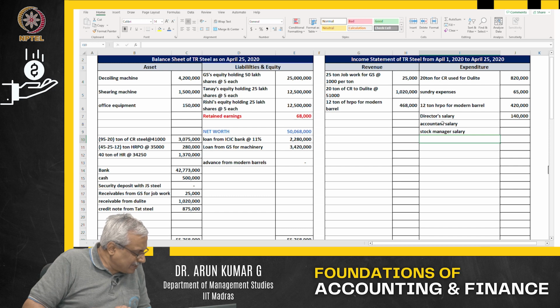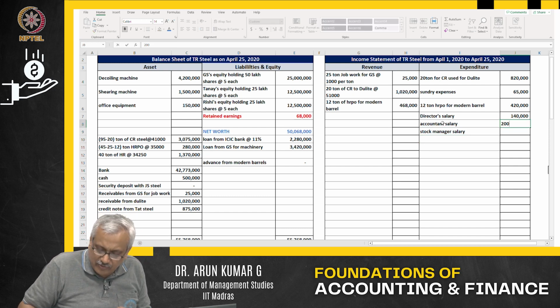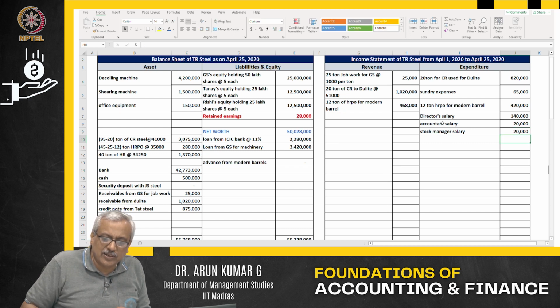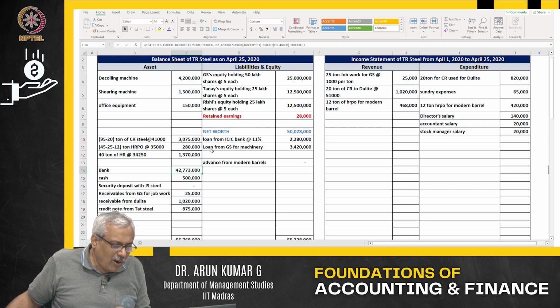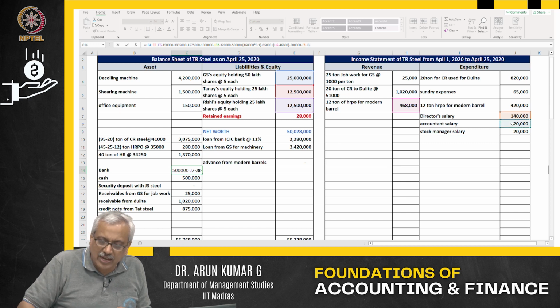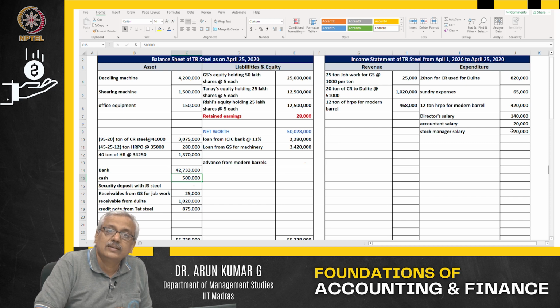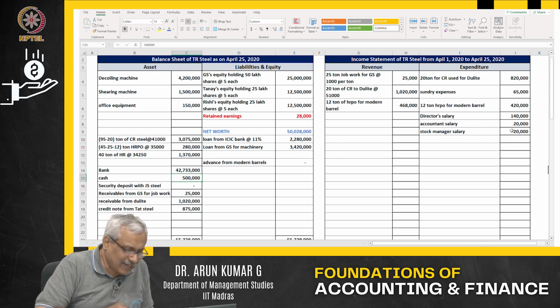They were transferred from GS at 20,000 each. So accountant salary is 20,000 rupees, and my stock manager salary is again 20,000, and obviously the amount will be going out of the bank. I am just reducing the amount from the bank. Next, an asset is getting impacted and an expenditure is getting impacted.